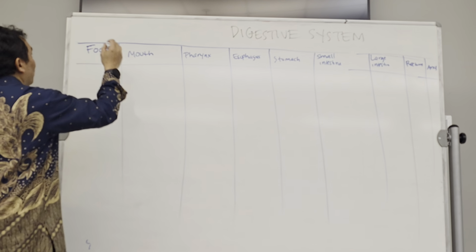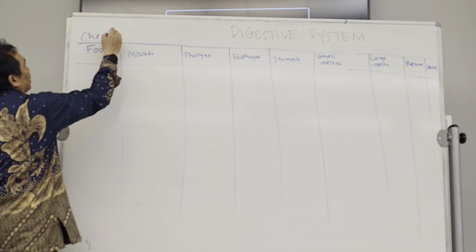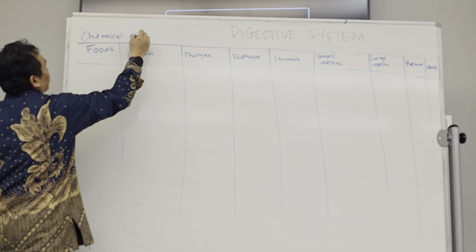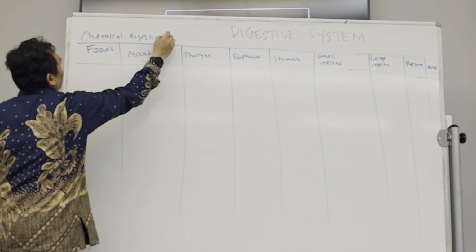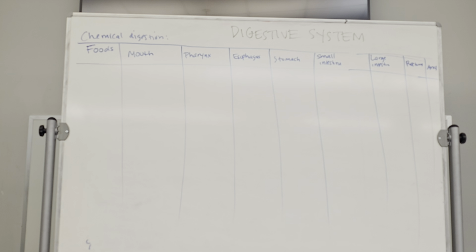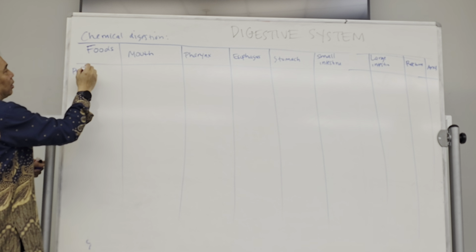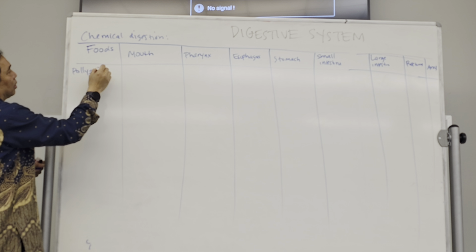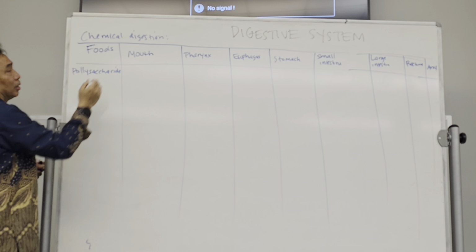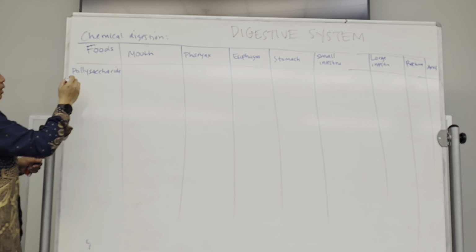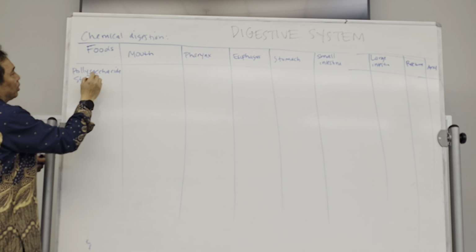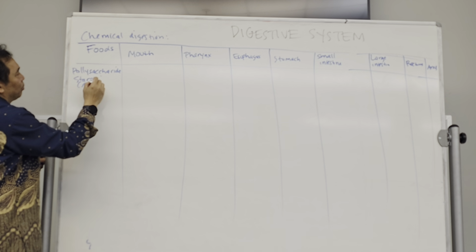Now, we're going to talk about the chemical digestion in each tract. Okay? And again, the food that will be digested will be complex molecules. So we start with the polysaccharide, which is the starch or amylum.